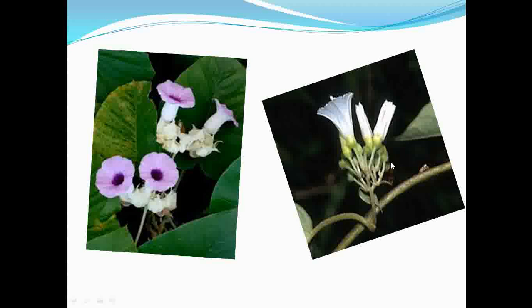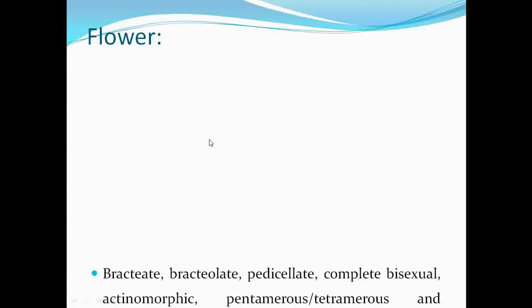This we call a cymose type of inflorescence, where older flowers are present at the apex and young flowers are present at the base.